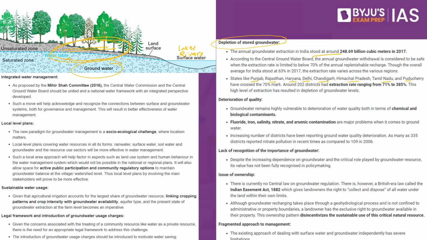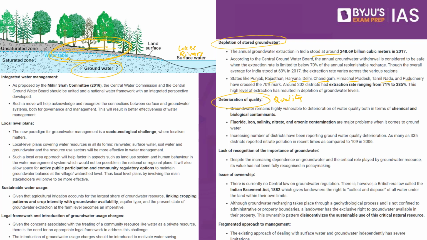The second is in reference to the deterioration of quality. What do we mean by it? A high level of extraction will ultimately mean the quality of the groundwater will also get compromised. For example, when we are extracting a lot of water, it can result in fluoride pollution, and there can also be nitrates, and this may ultimately impact health.